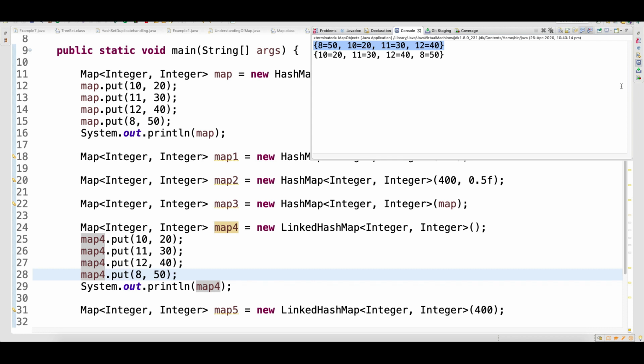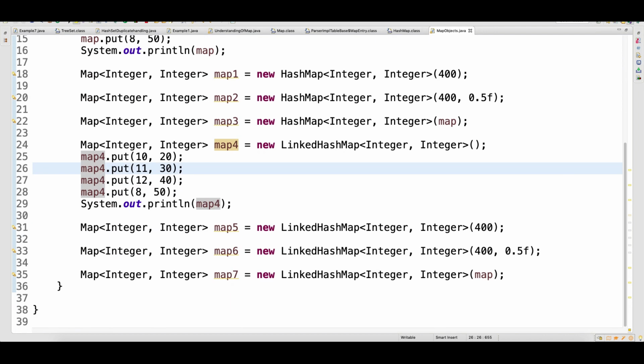The first output is from the hash map, and the second output is coming from the linked hash map. If you look at the linked hash map, which is maintaining the insertion order, you had 10, 11, 12 and 8, and that is getting maintained by the linked hash map, whereas the map is not maintaining the insertion order.